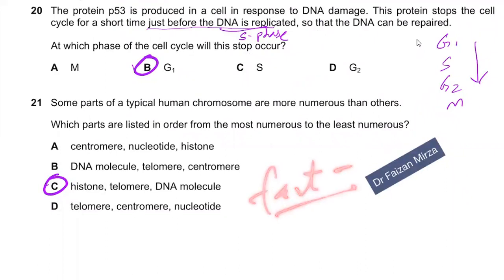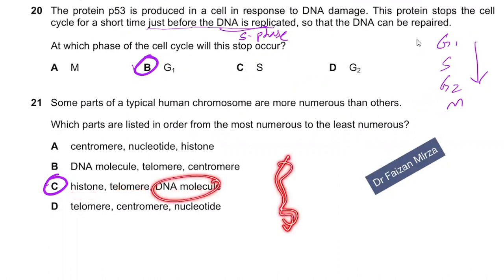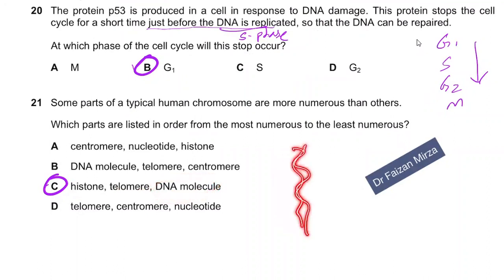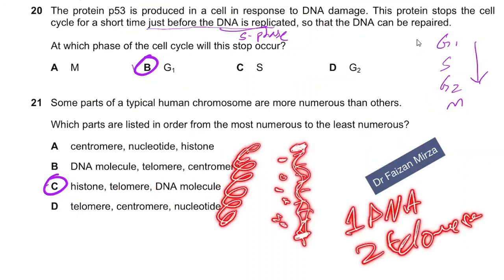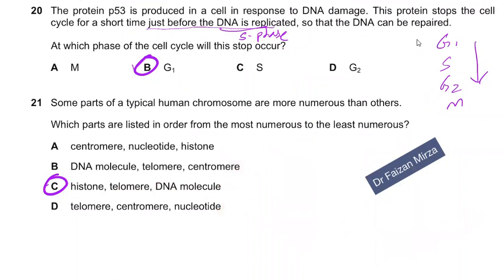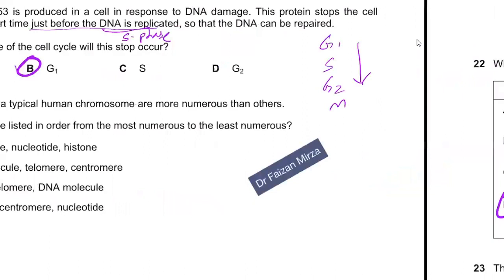You just know that histone proteins are more numerous than telomeres and DNA molecules, because around every DNA molecule, for example, if this is one DNA molecule, there are bases on it. You will have telomeres at its top and its bottom, so one DNA molecule will have two telomeres. How many histone proteins will it have? A lot, all along it, because histone proteins allow the DNA to get wrapped and condensed. So histones are most numerous, followed by telomeres and the DNA molecule.